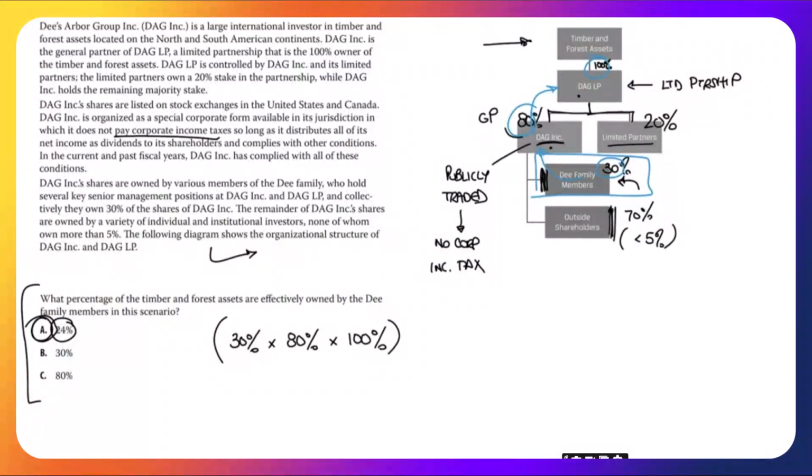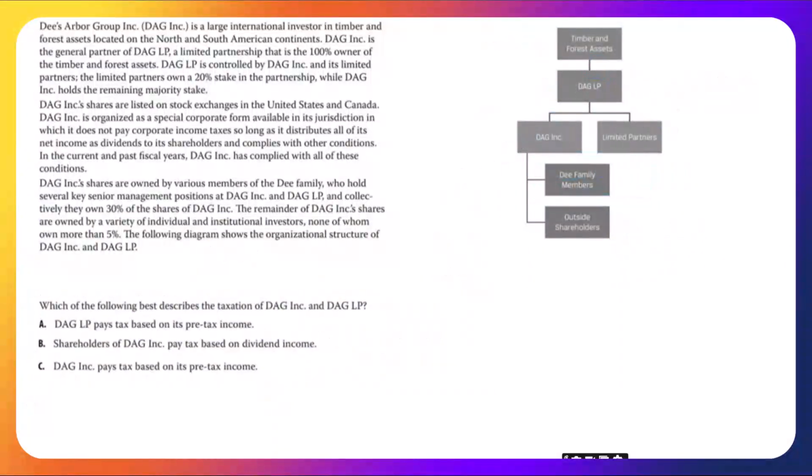Now, we could kind of analyze this and talk about what's going on in there, but I happen to know that the rest of the questions are going to do that. So let's just wait and see what's revealed question by question. More exciting that way. So what do we ask next? Here we go. Which of the following best describes the taxation of DAG Inc.? So we are here. And DAG LP, the limited partnership, up here.